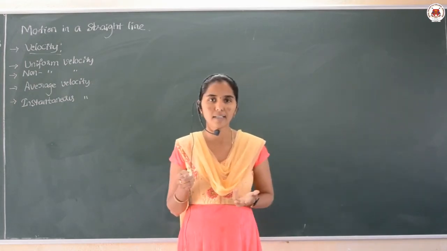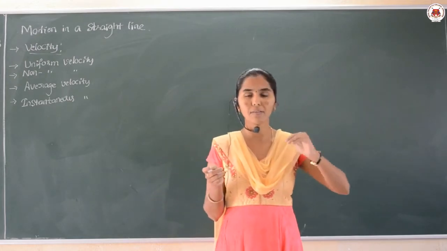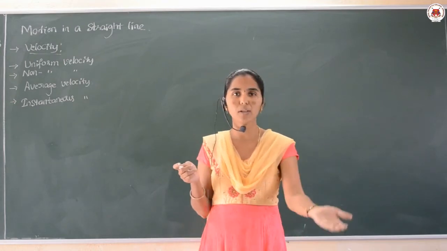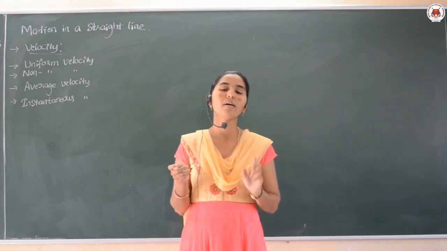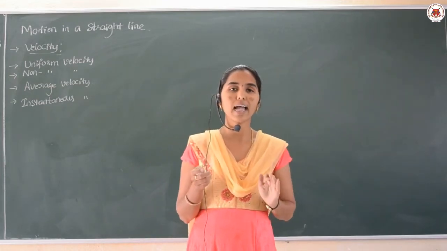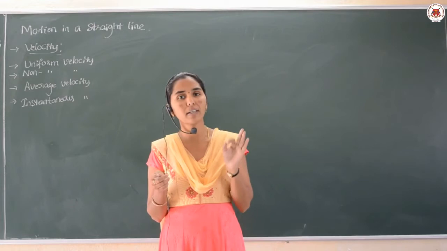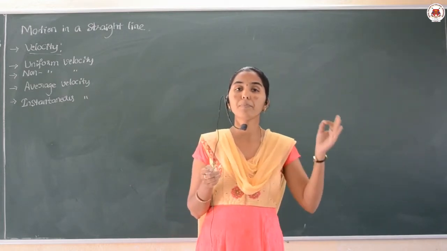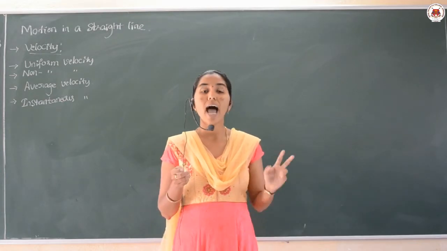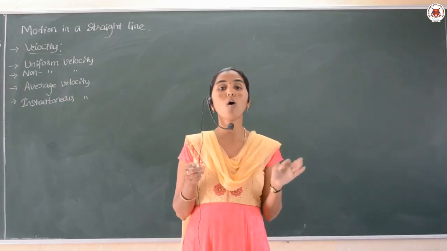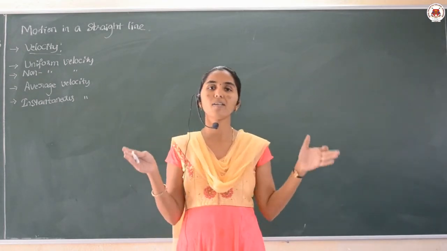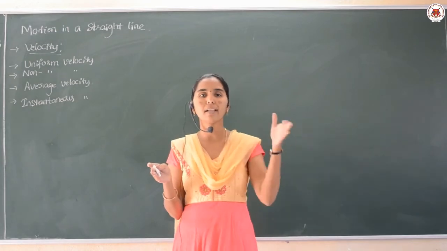Speed already has the magnitude. If the magnitude value is changing in a particular direction, that gives the velocity, right? And next we studied that velocity is a vector quantity and it may be positive, negative or sometimes zero also, and it is always less than or sometimes equal to the speed. So these were the differences between speed and velocity.